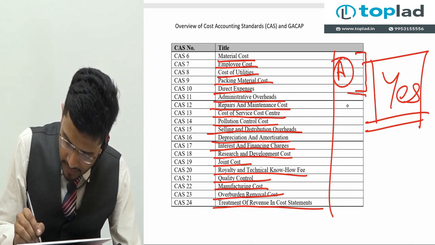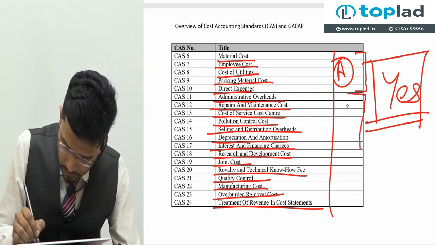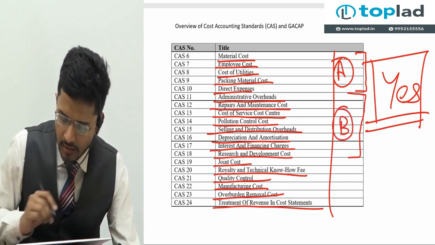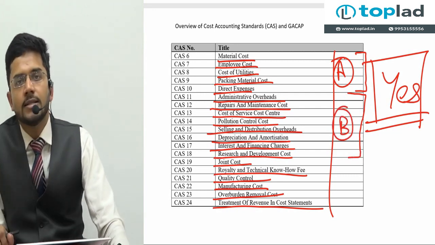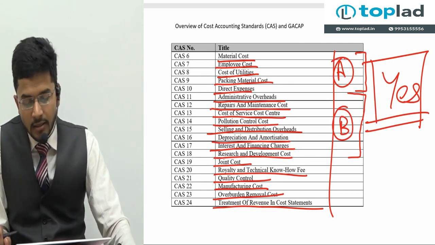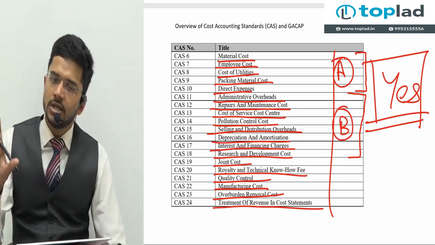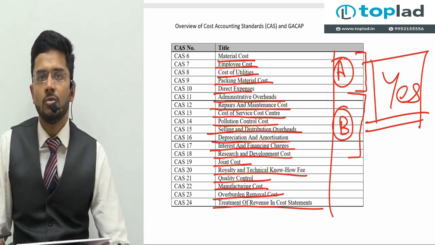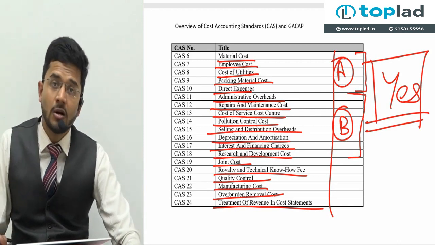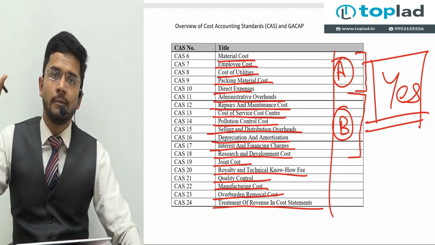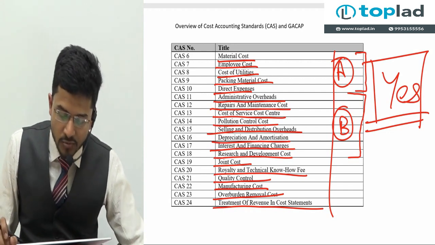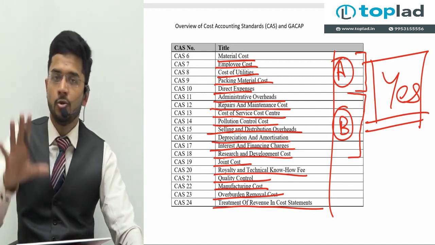Then 11 to 18 are category B cost accounting standards. Not very important, but you should just go through their theory once to understand the concept behind these cost accounting standards. No practical question comes from these standards, only theoretical questions. Only one of these standards would have a practical question, which I will let you know while I'm doing that